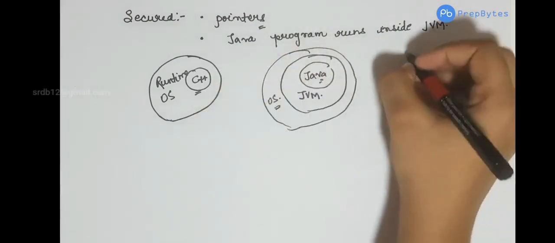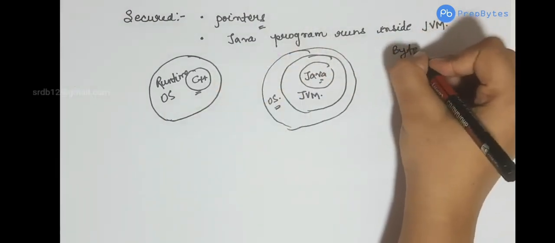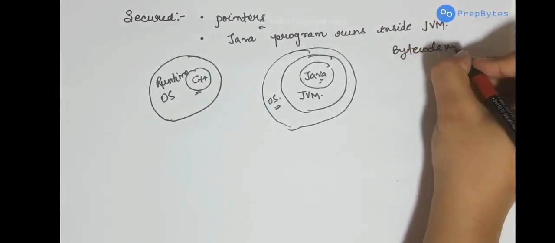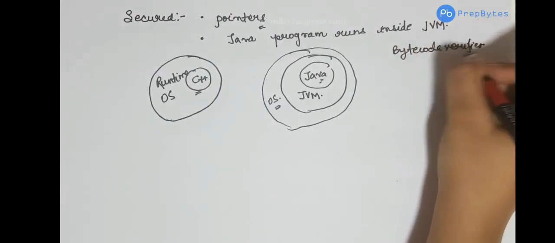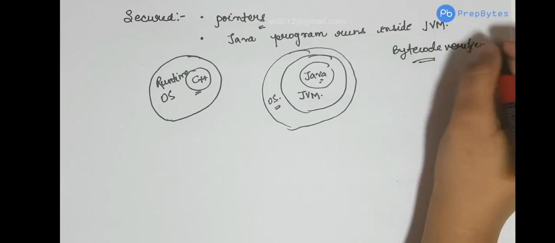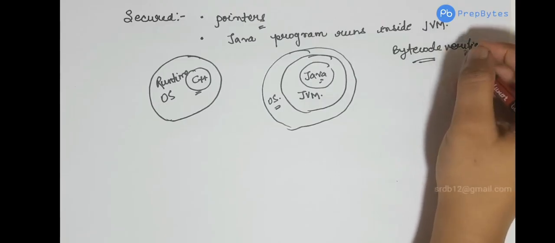Also, Java has a bytecode verifier. So before a bytecode is run in a system, Java has a bytecode verifier that checks whether there is any illegal code that has to be removed or that is not supposed to be executed.